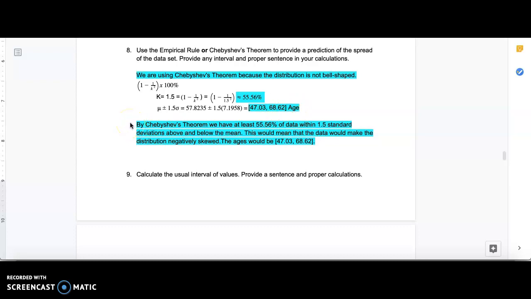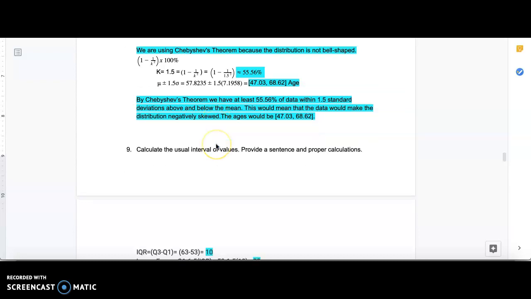By Chebyshev's theorem, we have at least 55.56% of data within 1.5 standard deviations above and below the mean. This would mean that the data would make the distribution negatively skewed. The ages would be 47.03 all the way up to 68.62.